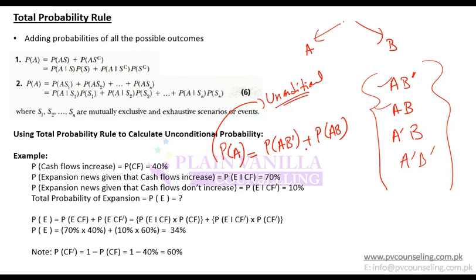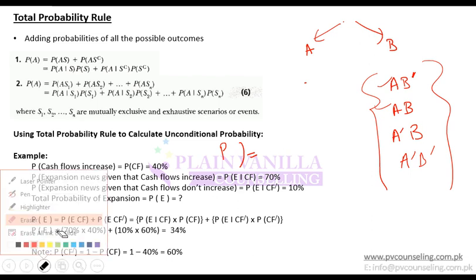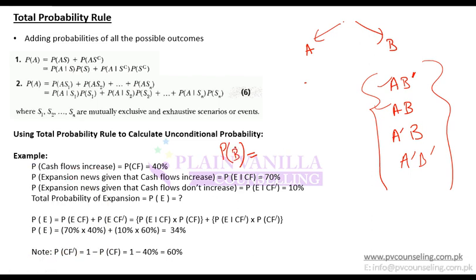Simply speaking, there is nothing new in it. Same formula, same approach. The only difference is that you are listing down all the outcomes and selecting the ones you need. So there can be multiple approaches to calculation. Similarly, if you are asked for the unconditional probability of B, it can be calculated using this option and this option. That is, either A and B both will happen, or A will not happen and B will happen. There can be no third scenario in which B will happen. So this is used to calculate unconditional probabilities.